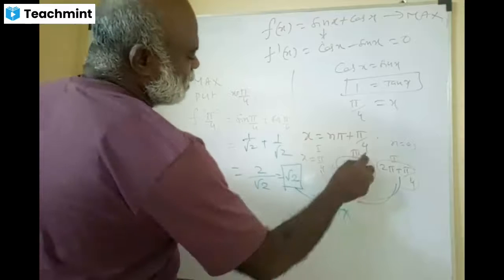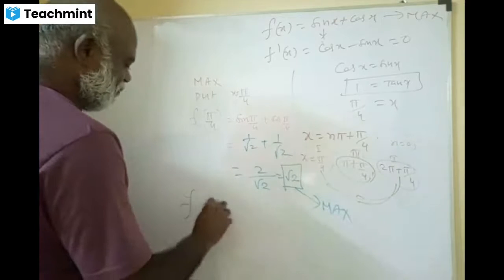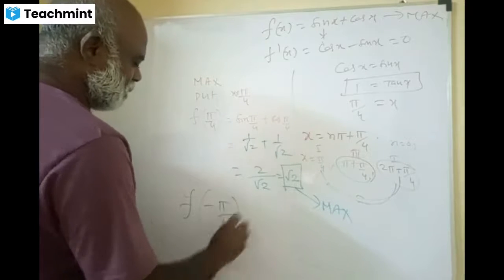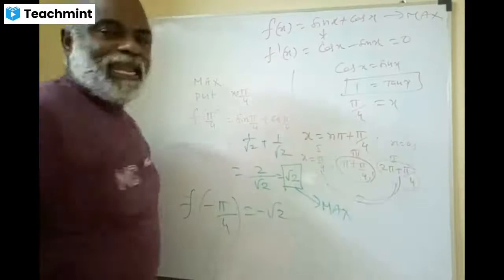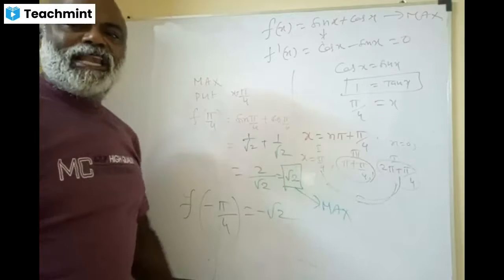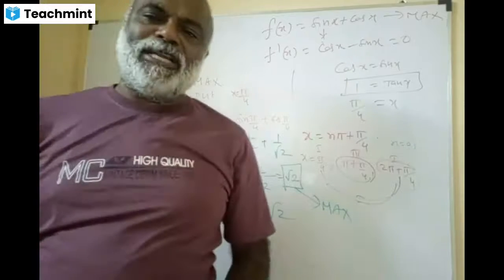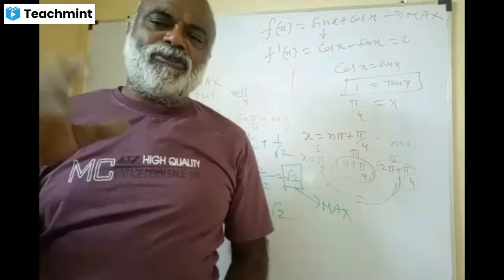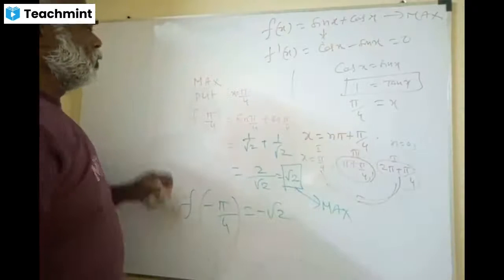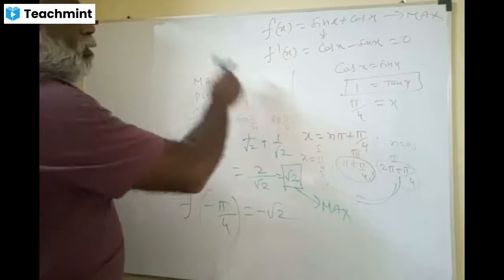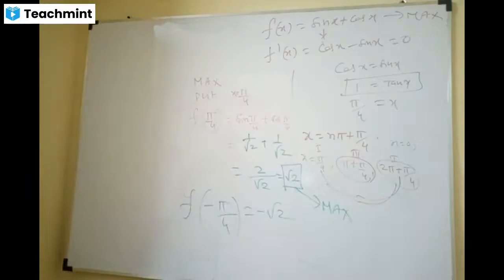Of course, you also get a minus root 2. f of minus pi by 4 is what? Minus root 2 you get. This, of course, you get root 2 only. Enough, because only 2 values you get. One is root 2, other one is minus root 2. So it's easy for us to judge which is maximum here. So maximum is root 2 at x equal to pi by 4.